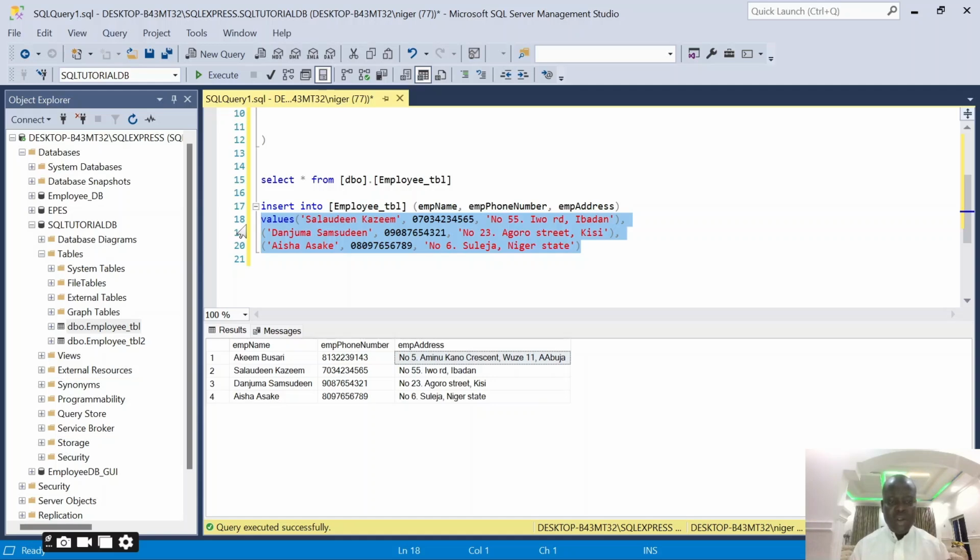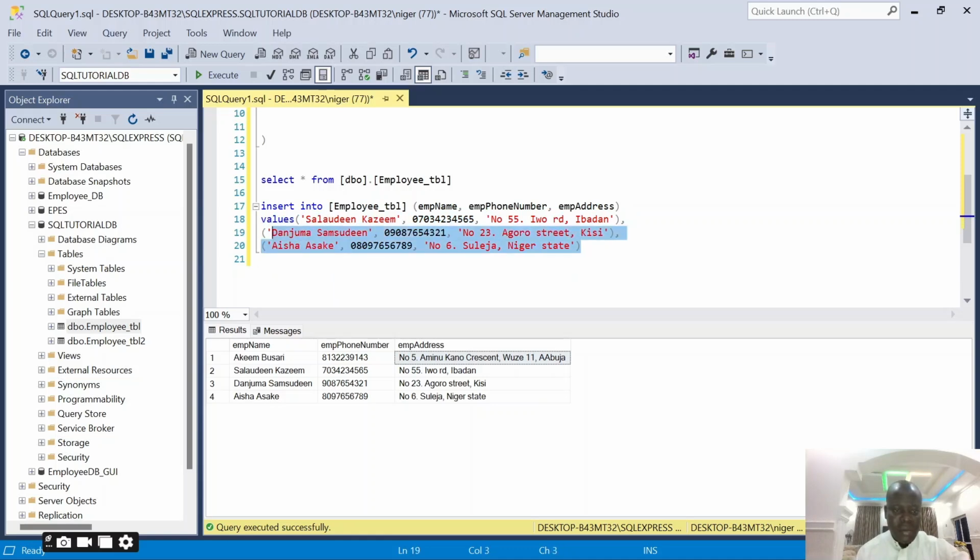I purposely left it out when I was creating the table. For you to do that, you can actually modify our table, and there's a command you can use to do that, which is called ALTER. You can use an ALTER statement to modify the table and add the column you want to add to it. But before then, let's see what happens if I try to add the same set of people I've added.